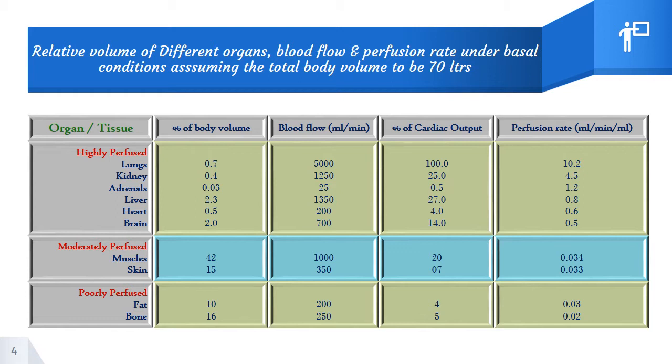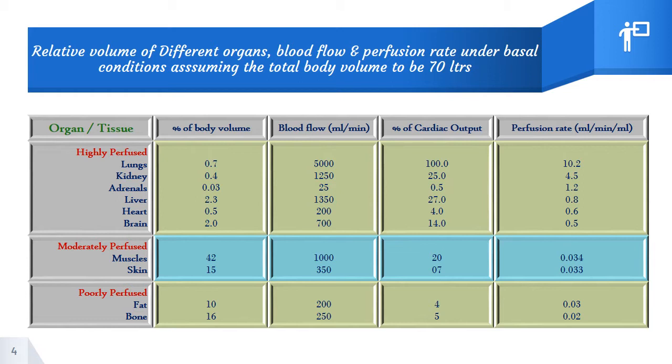In case of moderately perfused tissue, the volume blood flow will be quite less in case of muscle, because the percentage of body volume in muscle is 42 percent, but for that 42 percent the blood flow is around 1000 ml per minute, and the cardiac output is also quite lesser. The perfusion rate, if you are comparing to the lungs, is too low. For muscles, the perfusion rate is 0.034, whereas in case of lungs it is 10.2.